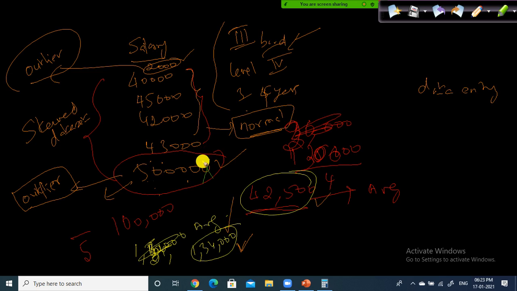If it is invalid data, let's say this is an exceptionally very high value, and you talk to the respective application manager and ask him, hey, is this correct data? And if he says, no, man, this is wrong, we don't give this much salary for these people, so you remove 1 zero. Then you fix it, and you will not have an outlier in your data set. Let's say if he says, no, this is valid data, don't remove it. It is correct only.